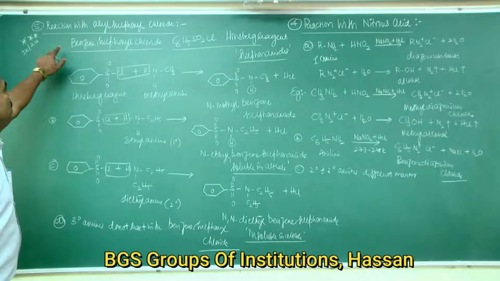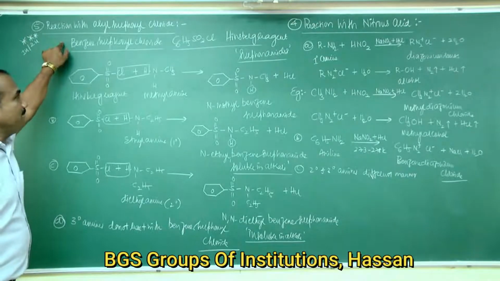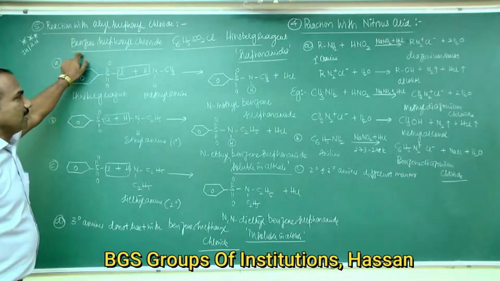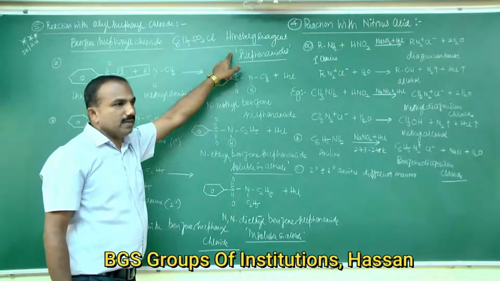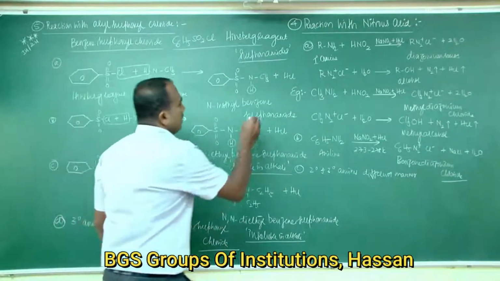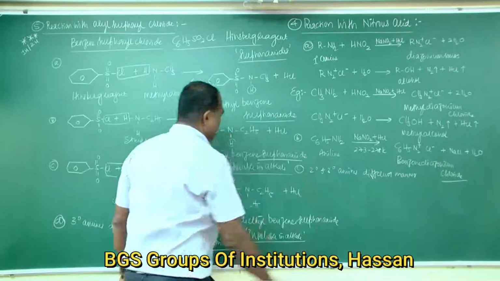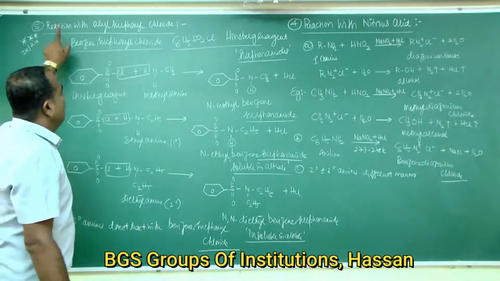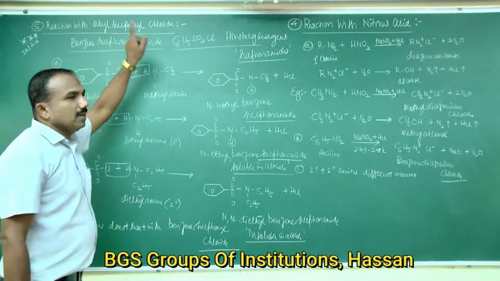So that is about the reaction with benzene sulfonyl chloride, called Hinsberg reagent. The products are sulfonamides. So that's about the reaction with sulfonyl chloride.